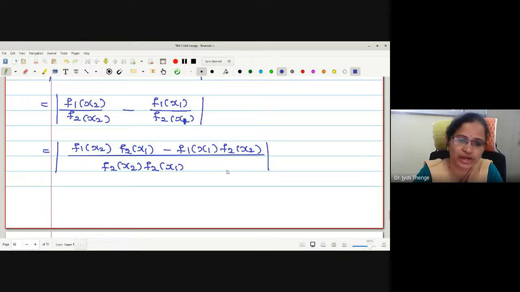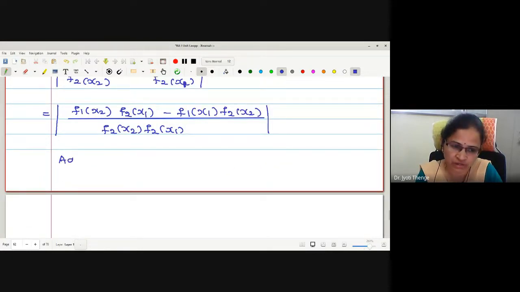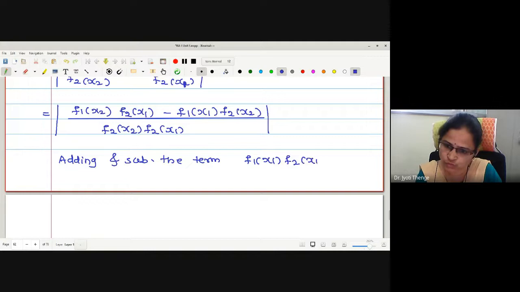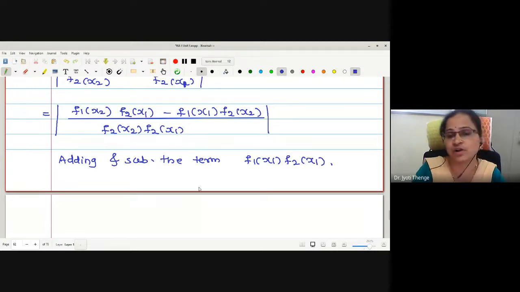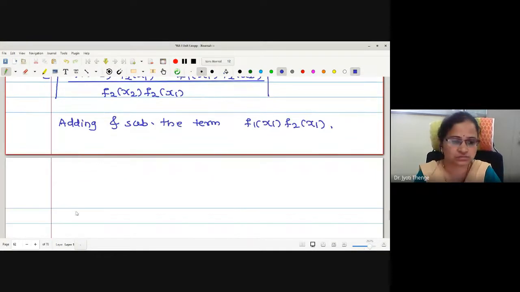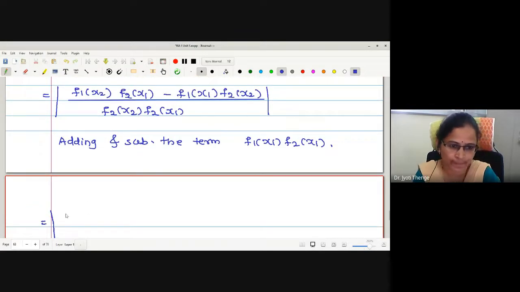Now again we will do an adjustment of adding and subtracting a term. Which term? f1 x1 f2 x1. Okay, it is different from the previous theorem we have used. This is f1 x2 f2 x1 minus f1 x1 f2 x2.